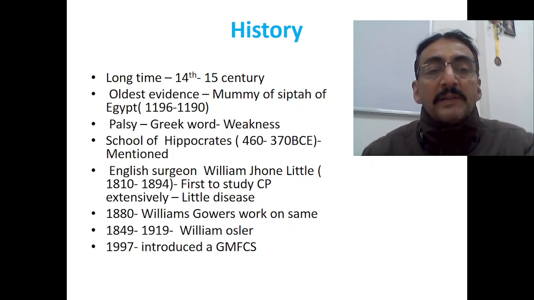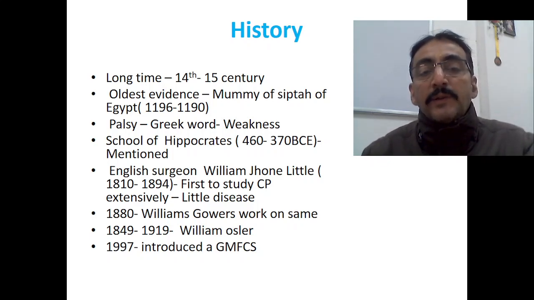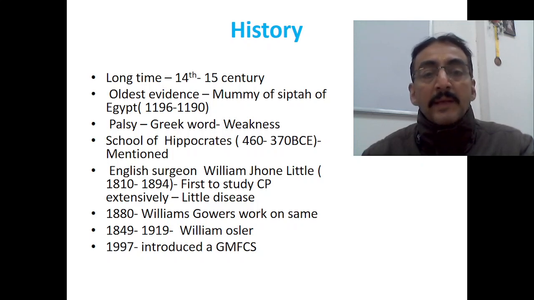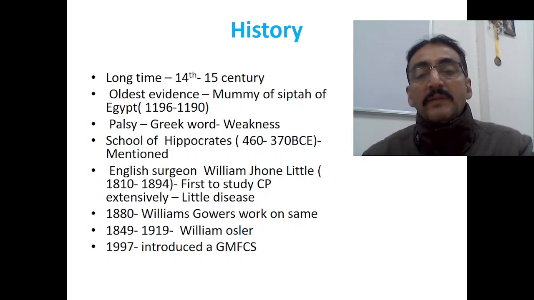It is also mentioned in the school of Hippocrates, that is in 460 to 370 BC. English surgeon William John Little, in 1810 to 1894, is the first one who conducted the study on cerebral palsy extensively. Hence, cerebral palsy was previously and even now is also called Little's disease, because the English surgeon William John Little is the first man who extensively studied cerebral palsy.